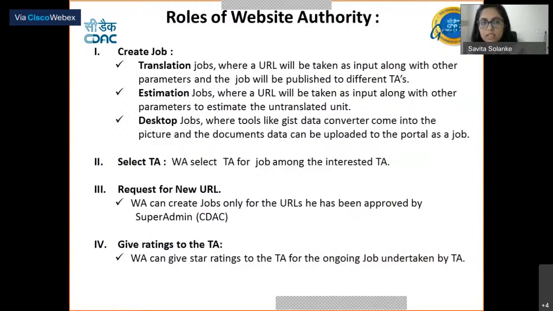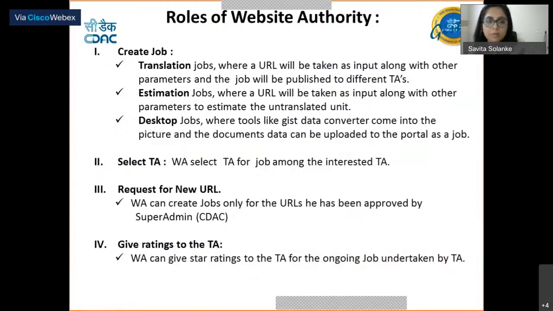And the desktop jobs, here the tools like GIS-Data Converter come into the picture, and the documents can be uploaded to the portal as a part of a job. These desktop tools like GIS-Data Converter support a variety of documents like docx files, XLS files, ODT files. So the data in these files can also enter the GIS Translate portal via the tools, and can also be submitted to the translation agencies to undertake it and provide the translations.